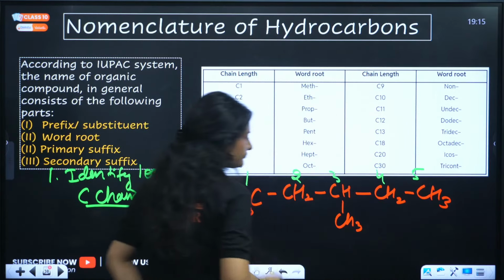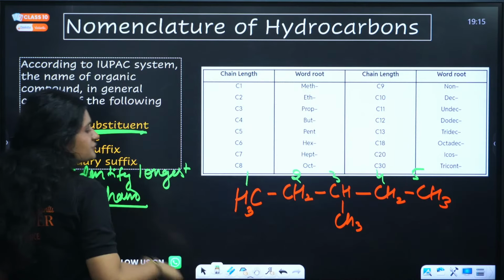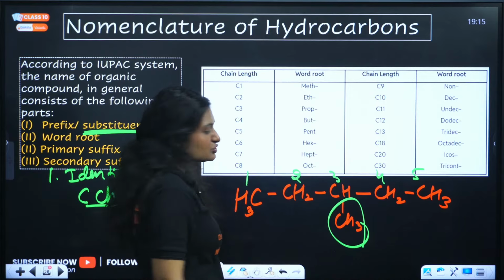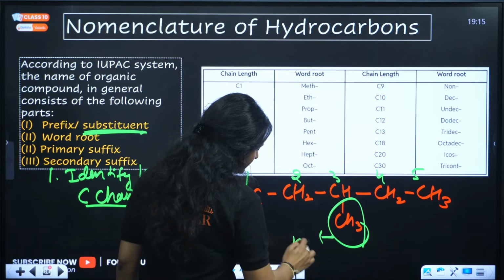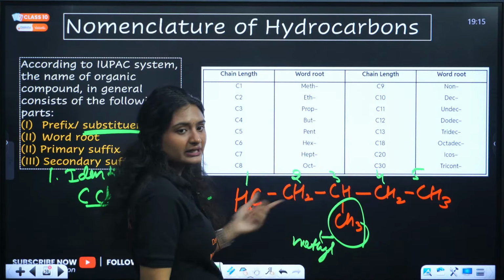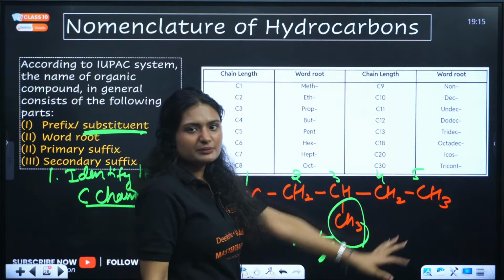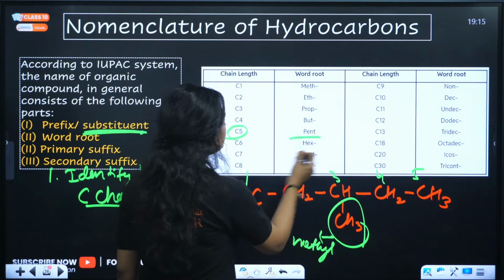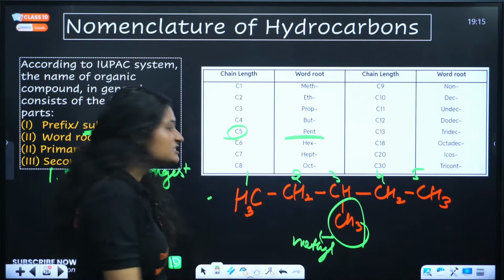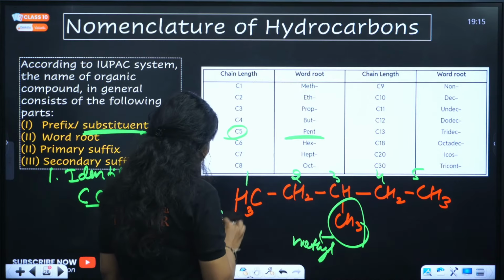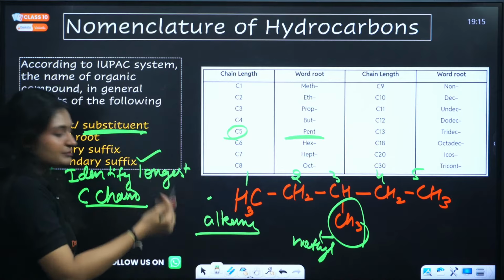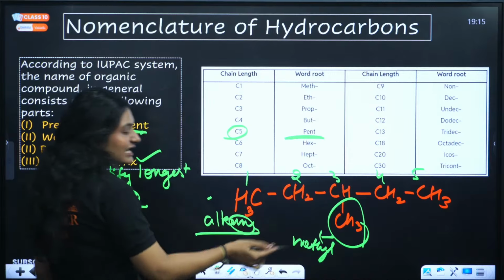Firstly, start with the substituent. What is the substituent here? This is the substituent here. What is the name of this substituent? It is called methyl. Now name the chain, root name. How many carbons are there? 5 carbons are there. So the root name will be pent. What is the functional group? All carbons are single bonded. So that means the functional group is alkane. And for alkane, the secondary suffix or the end name is ane. So simple. Combine all these.